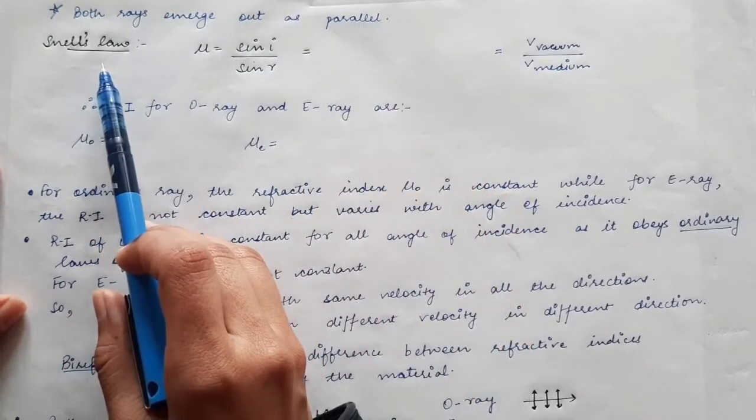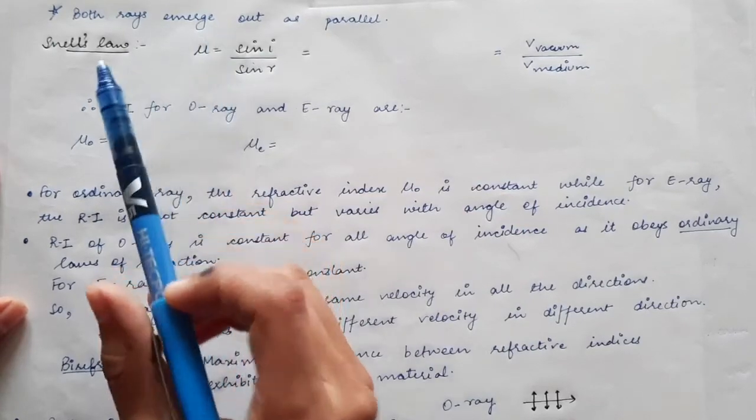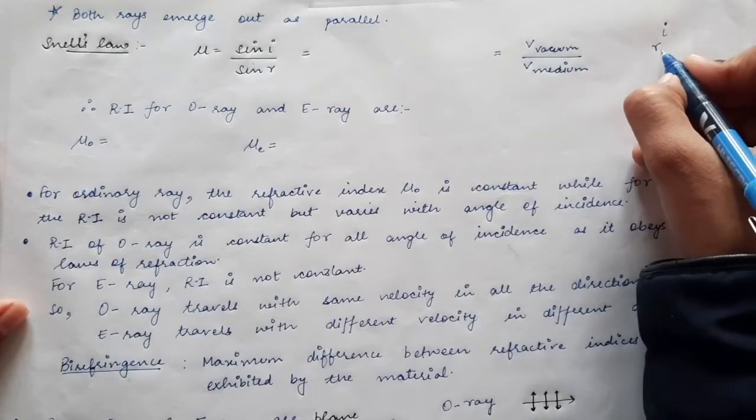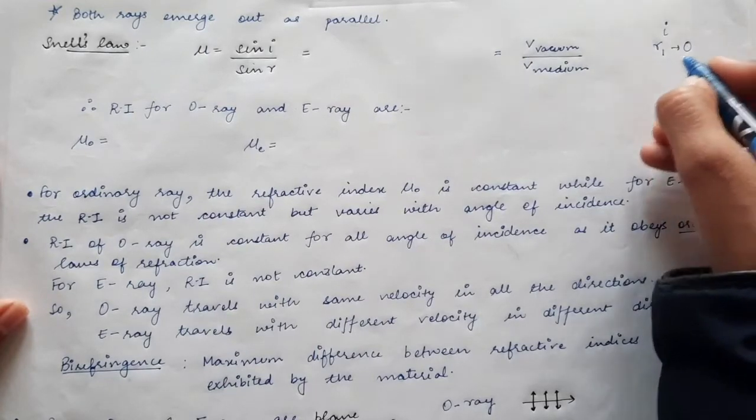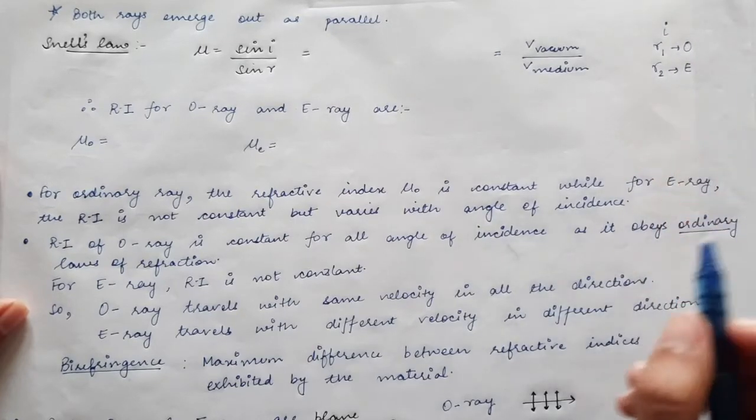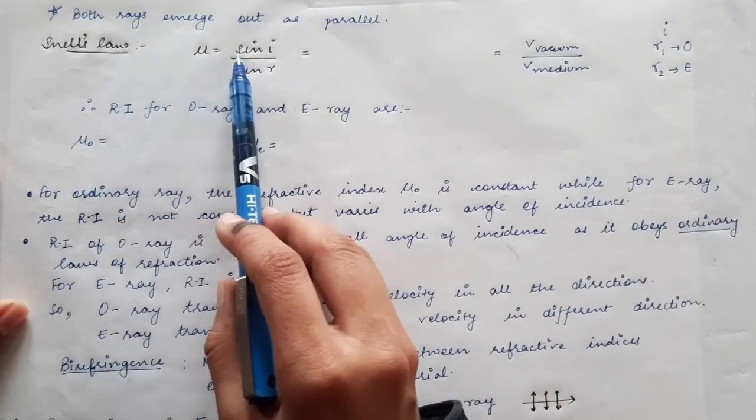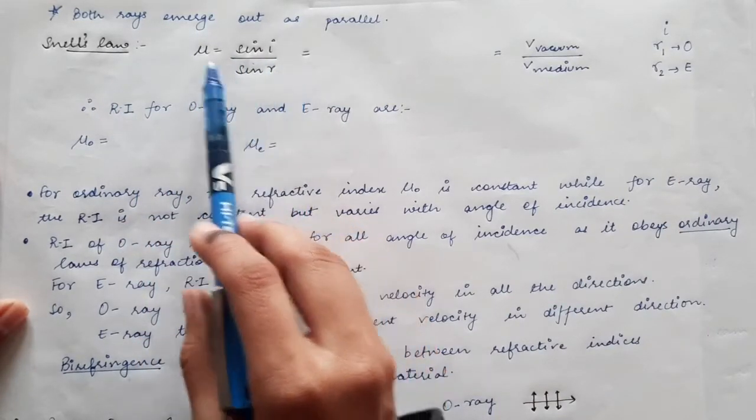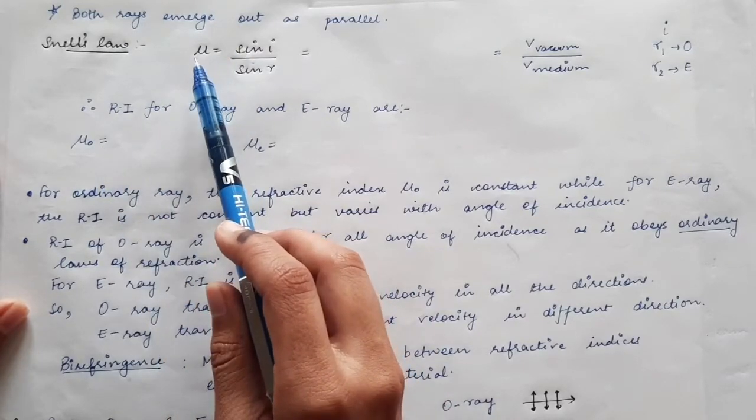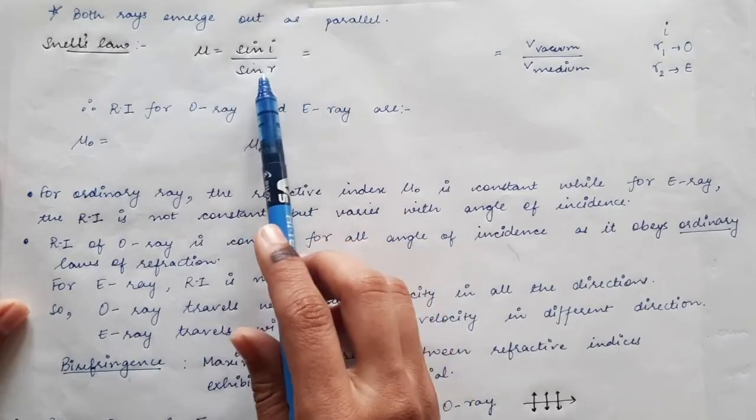Now we are going to apply Snell's law over both the E ray and O ray. As we have said, I is the angle of incidence, R1 is the angle of refraction for the O ray, and R2 is the angle of refraction for the extraordinary ray inside the crystal. Snell's law states that mu is equal to sine I by sine R, where mu is the refractive index of the calcite.